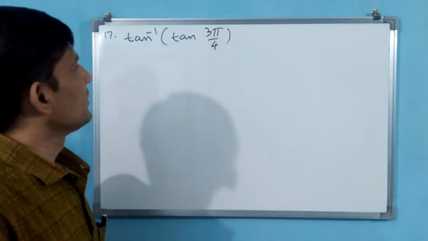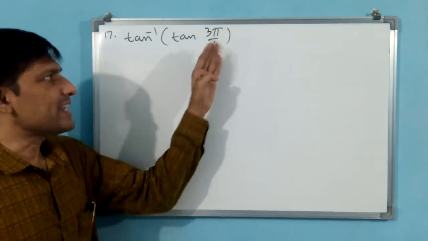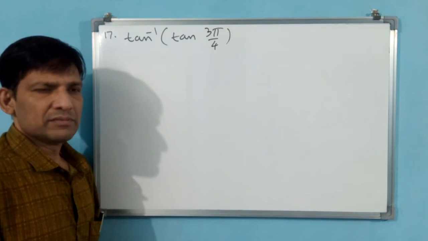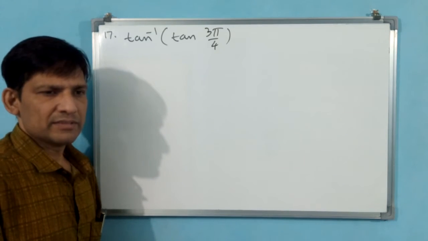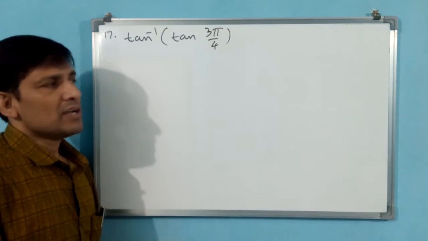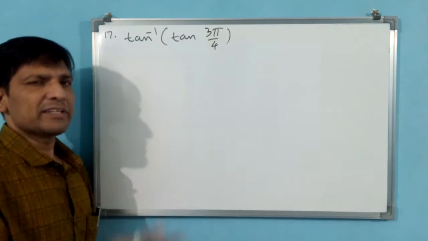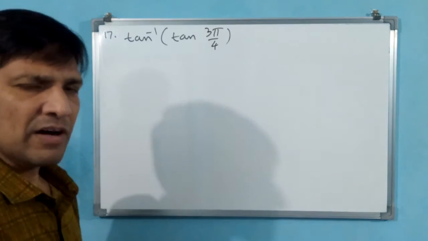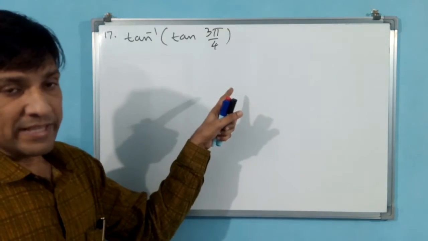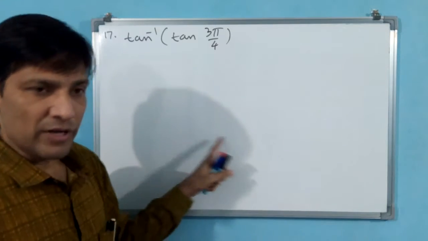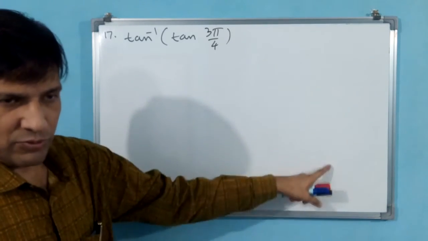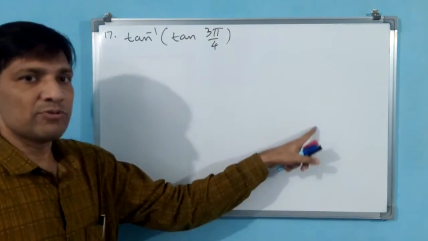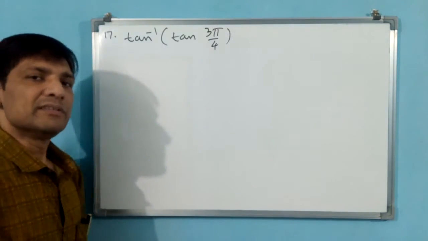Let us go for the 17th. Tan inverse of tan 3 pi by 4. 3 pi by 4 means how much? 135 degree will come, 3 into 45 degrees, 3 into 45 means 135. Tan inverse of tan 135 is not applicable for principal value. Then what you have to do? First you have to see whether tan 135 is a positive value or negative value. If positive, you have to write in 0 to pi by 2. If it is a negative value, you have to write between minus pi by 2 to 0.